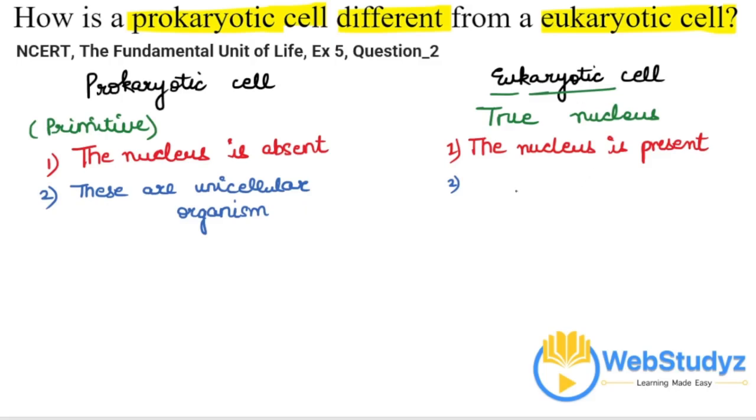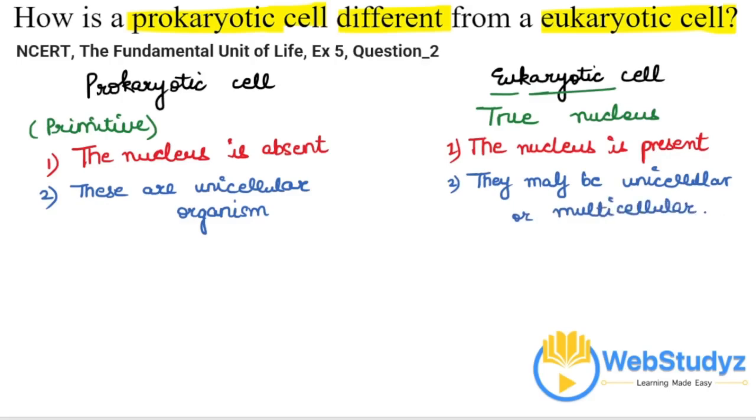And if I come to eukaryotic cells, they may be unicellular or multicellular. Like if I talk about humans, we have multicellular organization, and we have eukaryotic cells. Each of our cells is a eukaryotic cell and we are multicellular organisms.